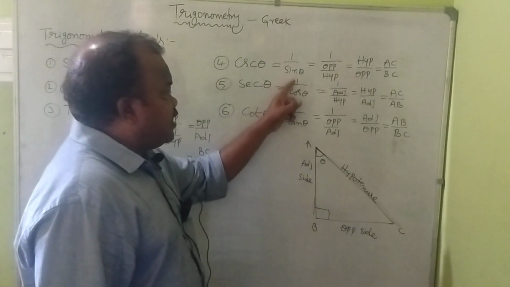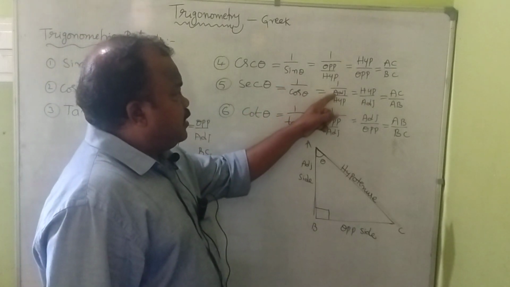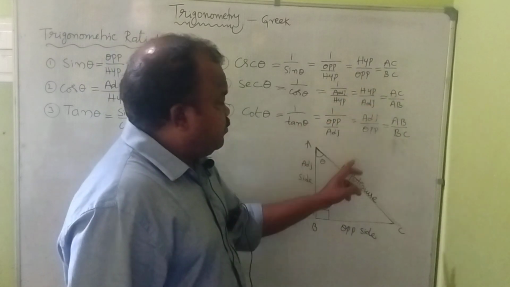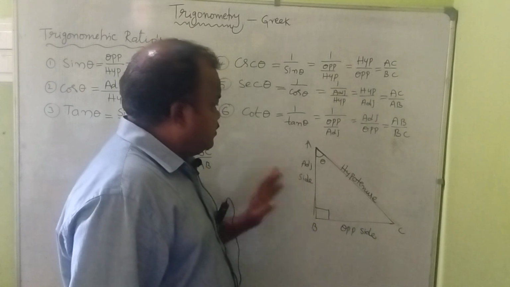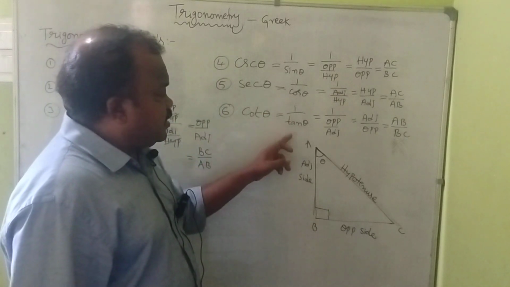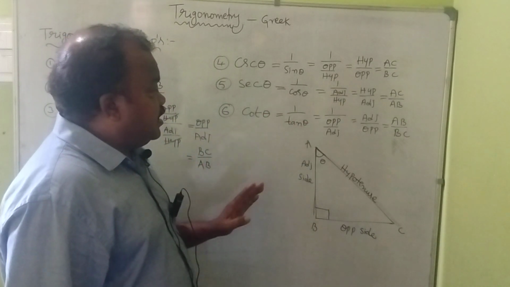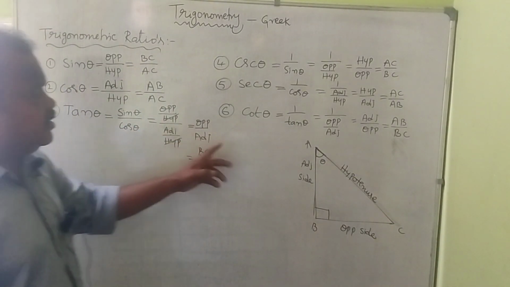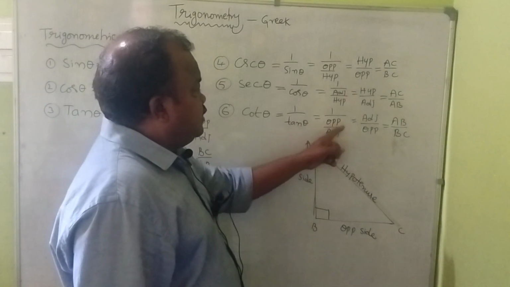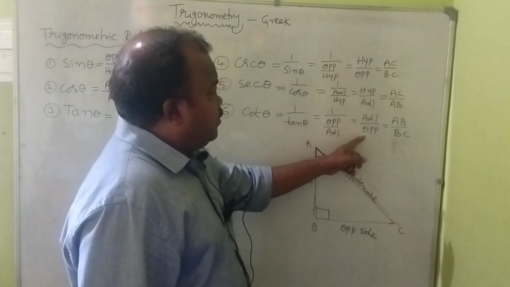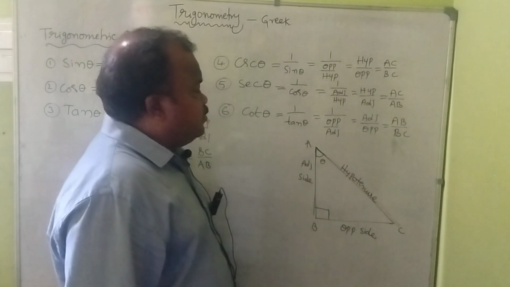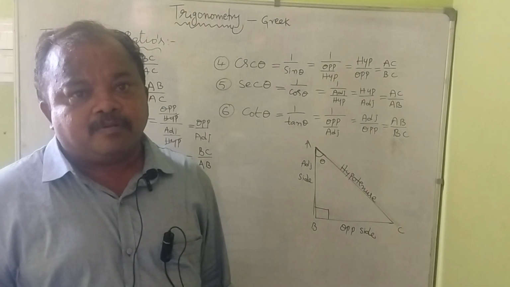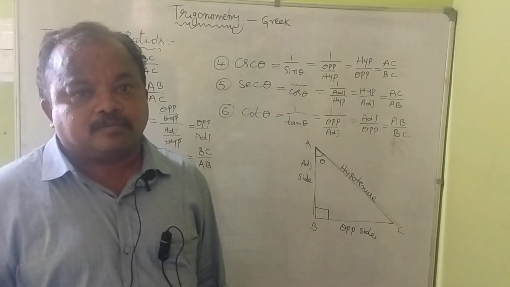Secant is 1 by cos theta, so hypotenuse by adjacent, AC by AB. Cot theta is 1 by tan theta, so adjacent by opposite, AB by BC. These are the trigonometric ratios from sin theta to cot theta.